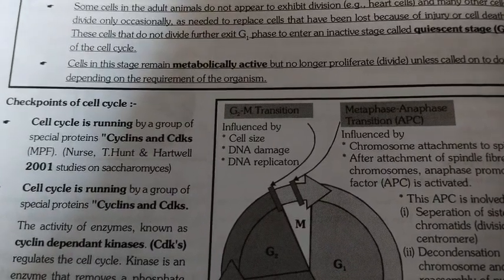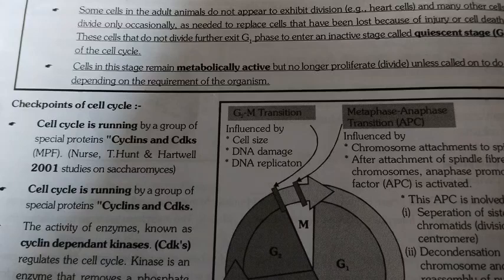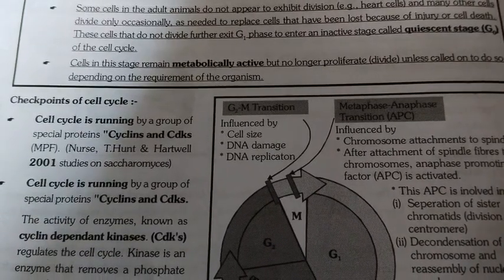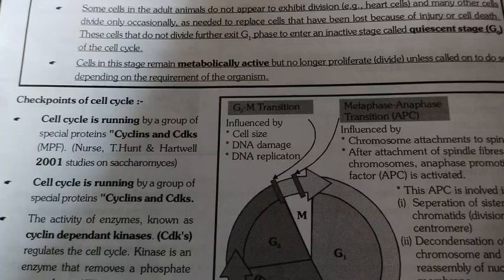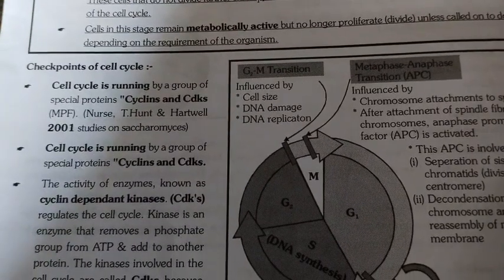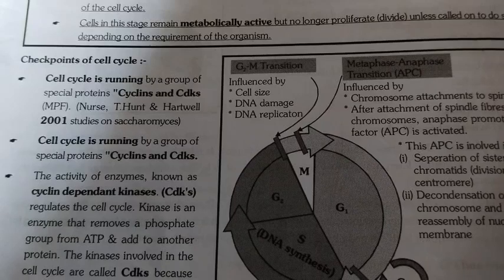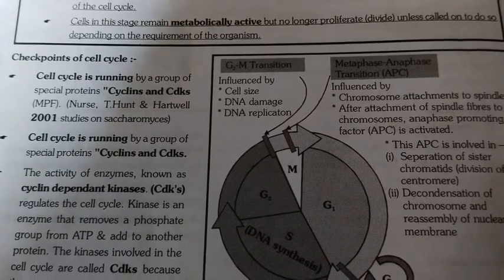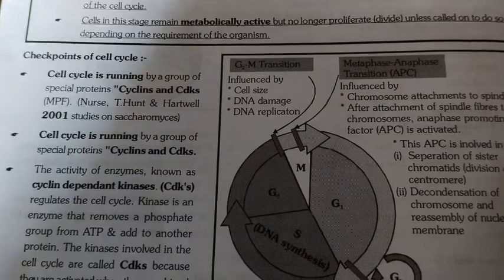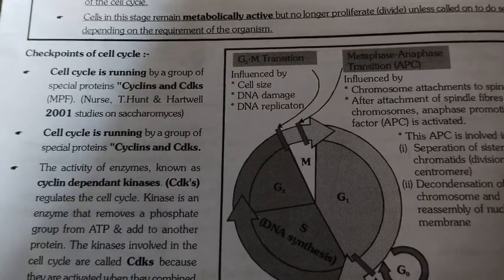These cells that do not divide further exit G1 phase to enter an inactive stage, the quiescent stage, G0, of the cell cycle. Cells in this stage remain metabolically active but no longer proliferate, or divide, unless called on to do so, depending on the requirement of the organism.